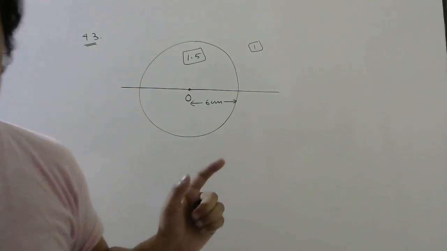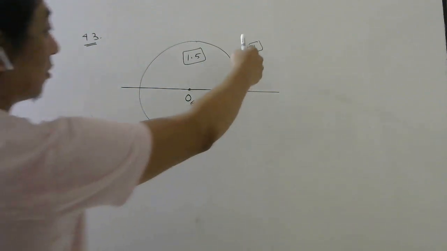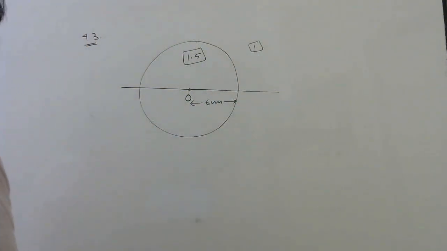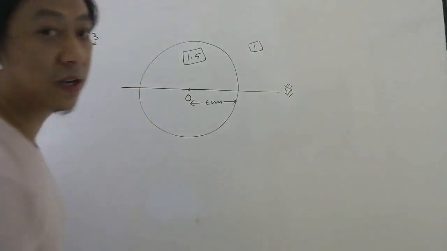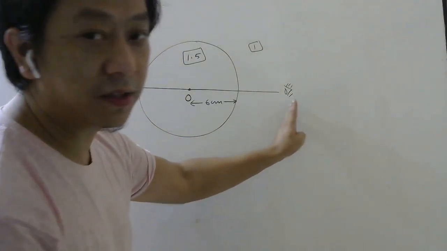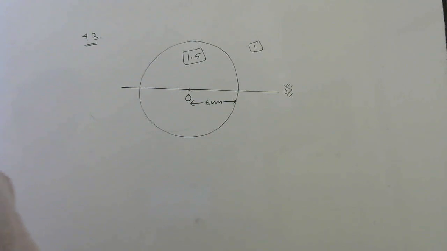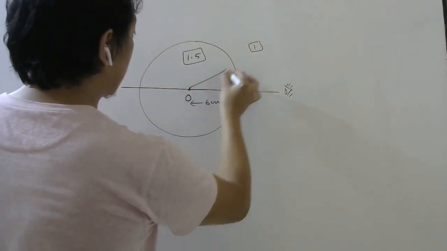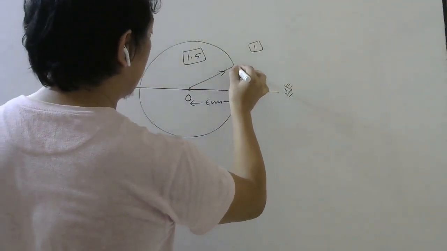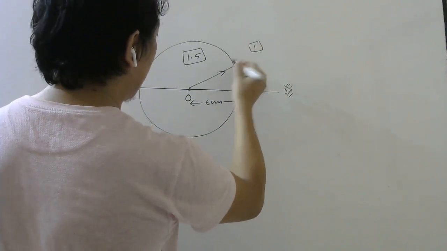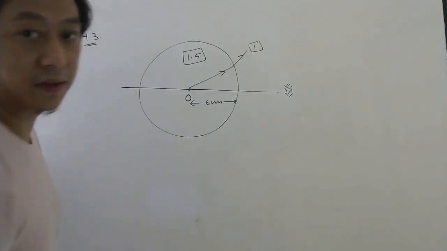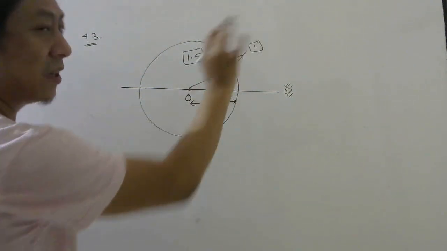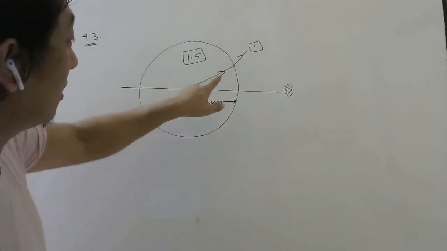Well, they have not told from where it is seen. If you see from here and here, the formula is very complicated. So we are assuming that the person is looking normally. Let us say he is looking this way. Now, for this person, the light will come this way and then go maybe this way or that way. But here I have an idea. It is traveling from denser to rarer, so it will go this way. Even if you don't know that, it's okay, because you should just know where the incident ray is.